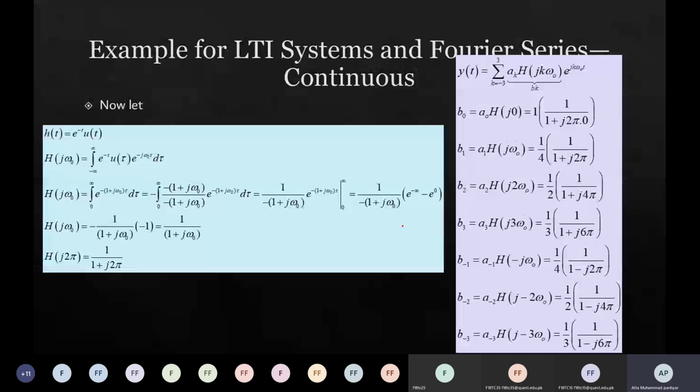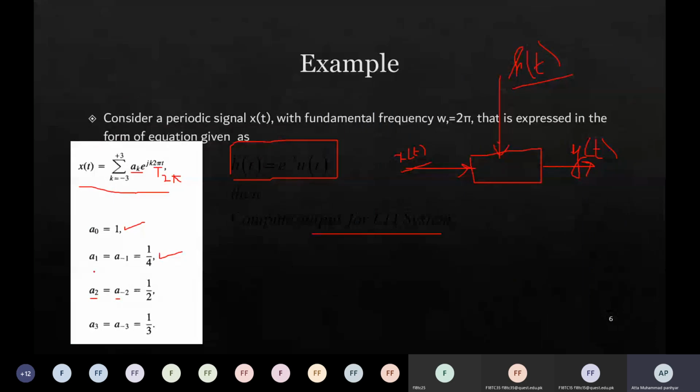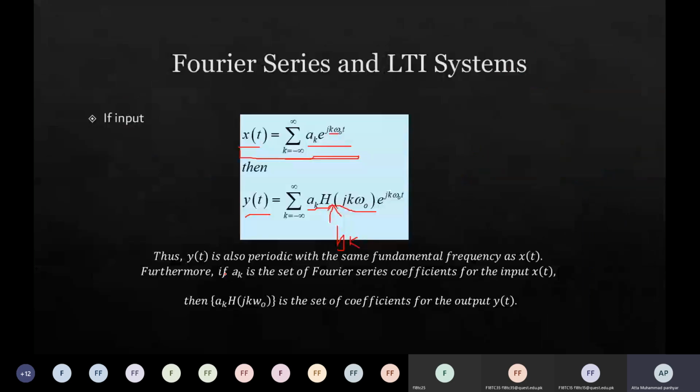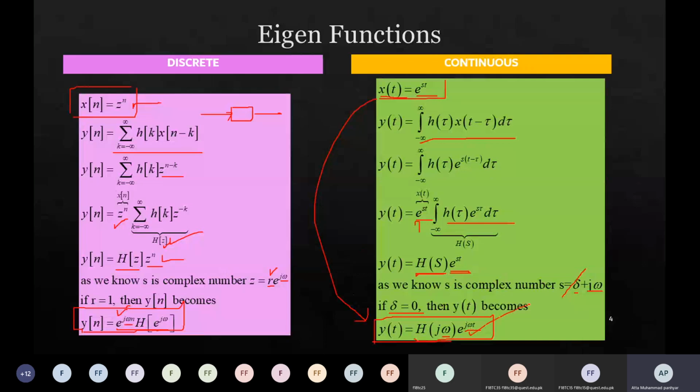We know that h of t is equal to e to the power minus t u of t. It is given in the system. Now we know the a_k components because they are already known. What else is required? We need the input signal, so we are already done with it.